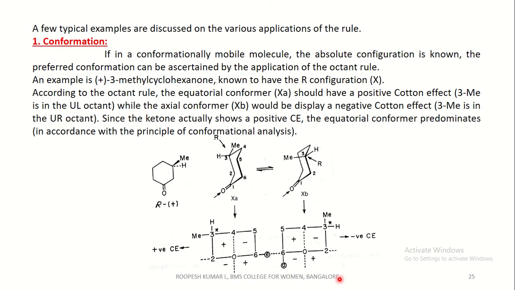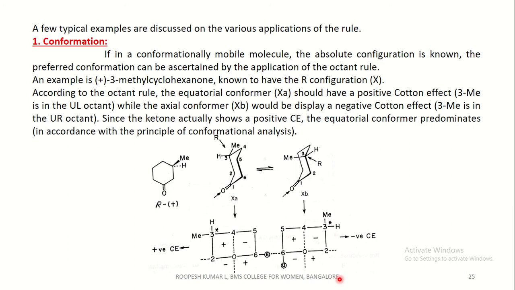A few typical examples are discussed on the various applications of the rule. First one is conformation. If in a conformationally mobile molecule, the absolute configuration is known, the preferred conformation can be ascertained by the application of the octant rule. That is, by applying the octant rule, the conformation of the particular molecule can be ascertained.